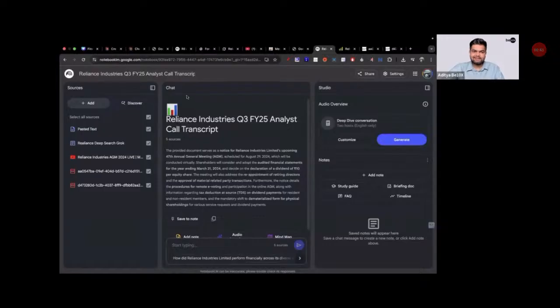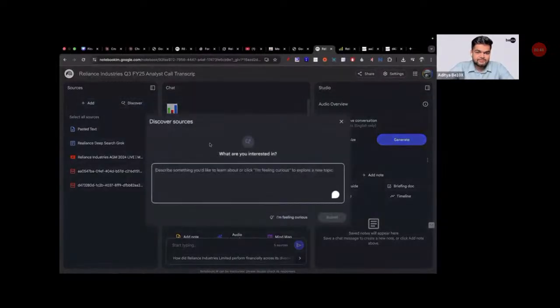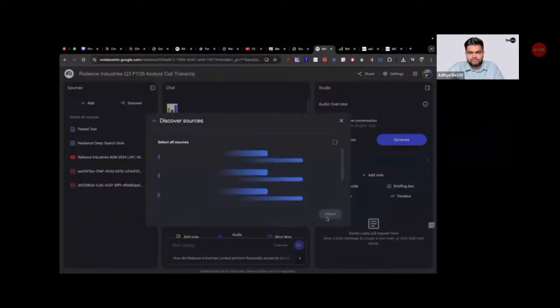Yes. Puri life hi aasan, right? 10-second mein research. So here I'm going to click on this discover icon, and here I'll explain: I am doing the fundamental analysis of Reliance Ltd. Give me relevant documents. And I'll just click on submit.